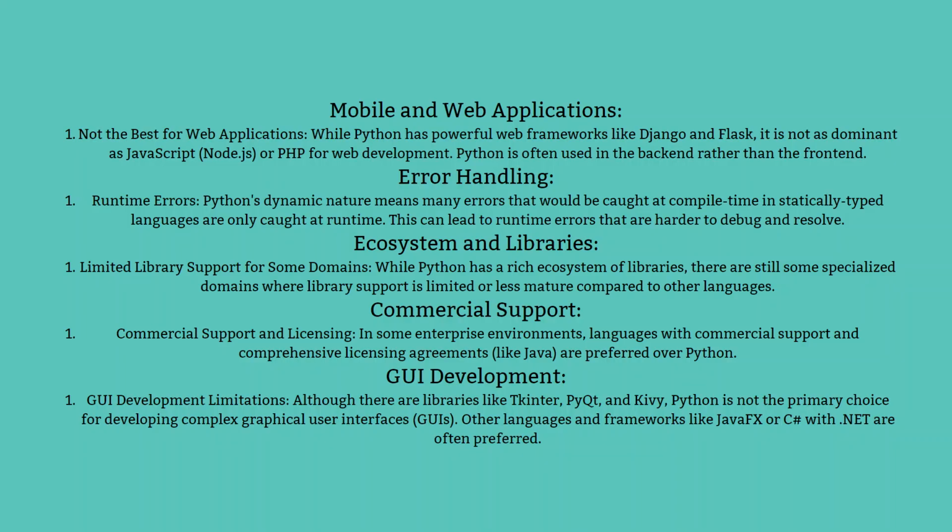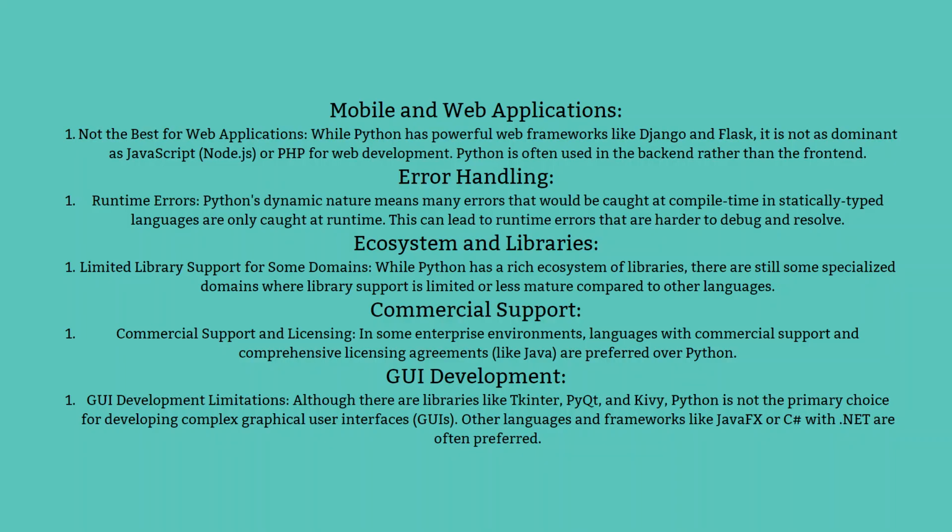Error handling. Runtime errors. Python's dynamic nature means many errors that would be caught at compile time in statically typed languages are only caught at runtime. This can lead to runtime errors that are harder to debug and resolve. Ecosystem and libraries. Limited library support for some domains. While Python has a rich ecosystem of libraries, there are still some specialized domains where library support is limited or less mature compared to other languages.